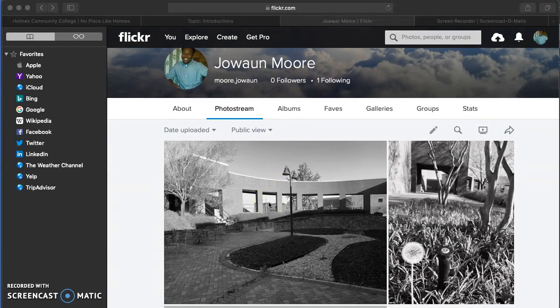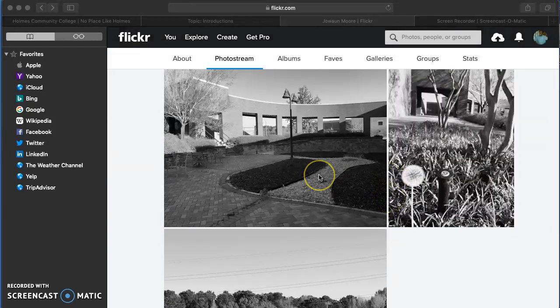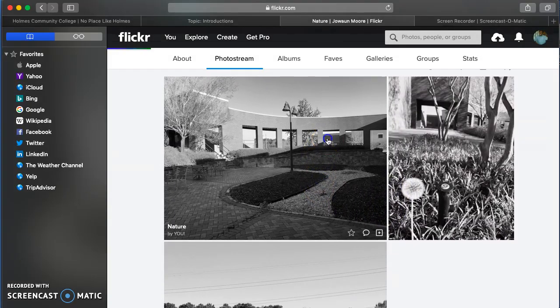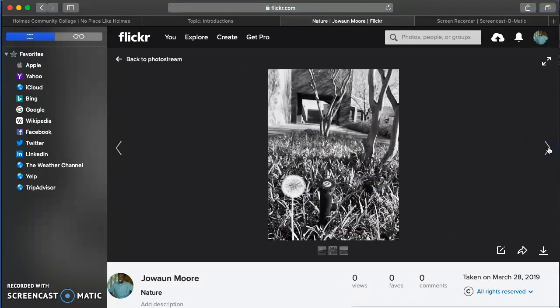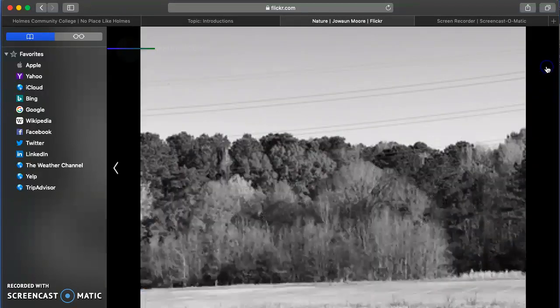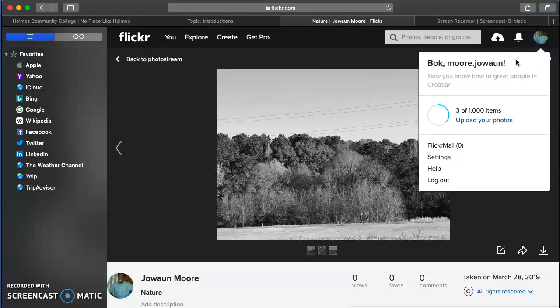Right here is all of your photo streams. You upload photos. Uploading photos. These are some photos that I uploaded when I made my account. Okay. Right here. This is where you go to upload photos.